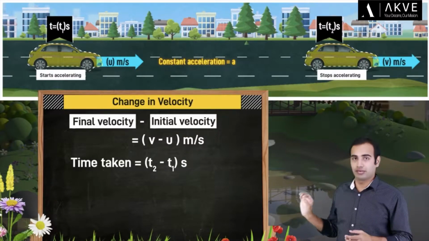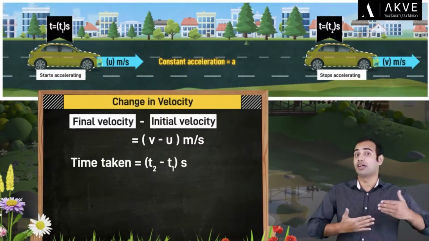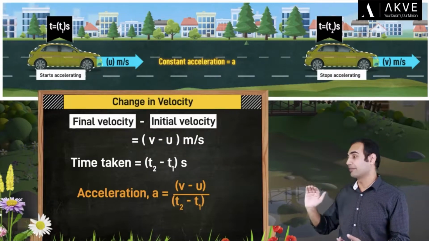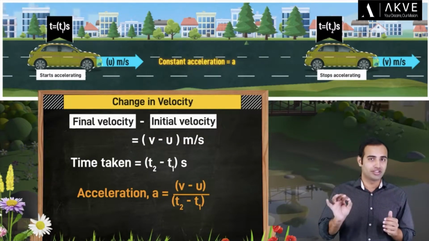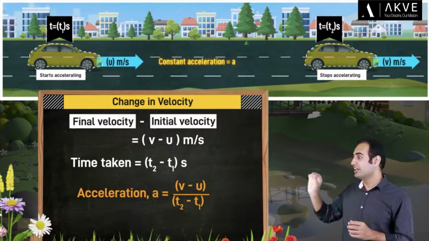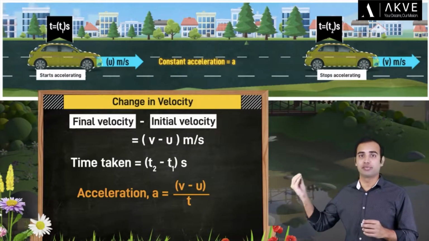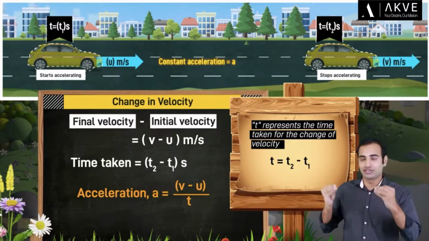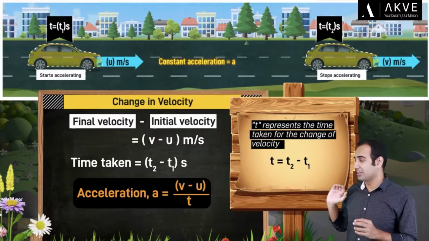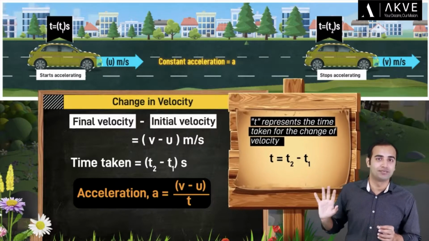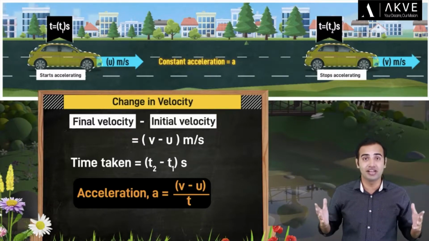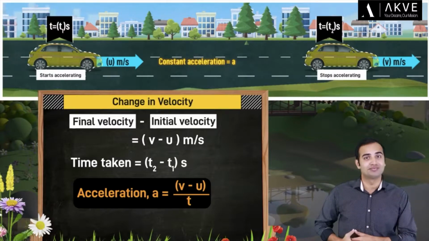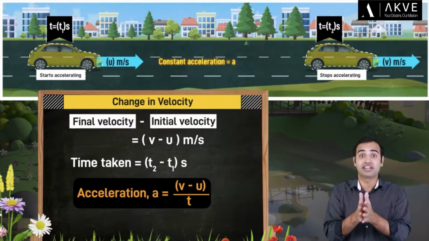So based on these data points, we can modify our acceleration formula as acceleration small a is equal to v minus u divided by t2 minus t1. Now, to further simplify this formula, we'll replace t2 minus t1 with just the term small t, where small t represents the time taken for the change of velocity. So this changes our formula to acceleration a equal to v minus u divided by small t. Now this is also the general formula for calculating the acceleration of any object, so you must keep it in your mind. Now let's talk about the unit of acceleration, shall we?